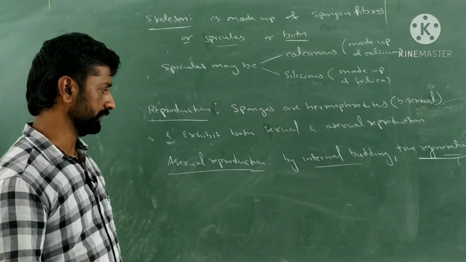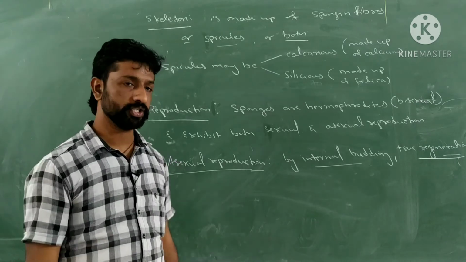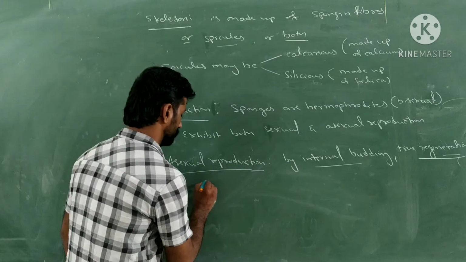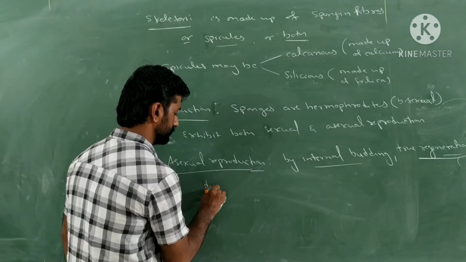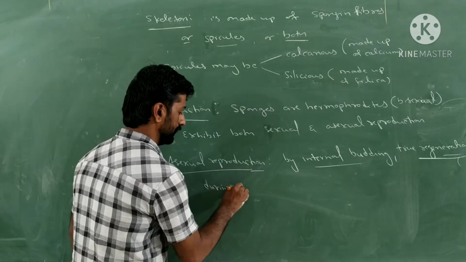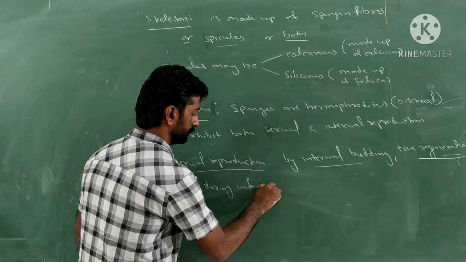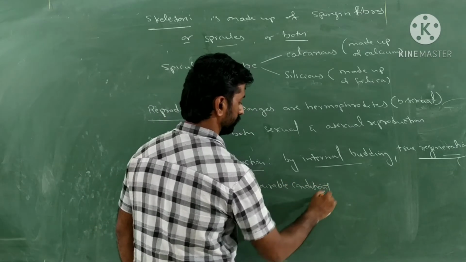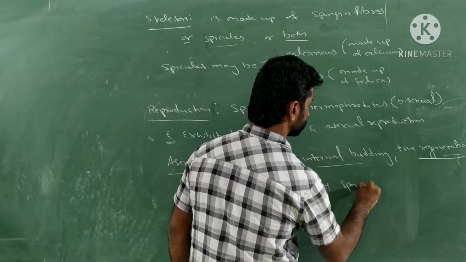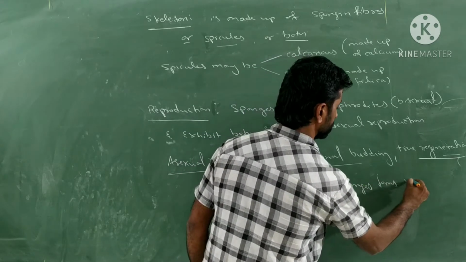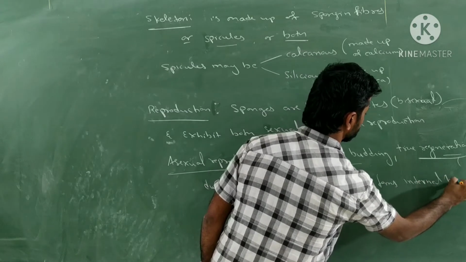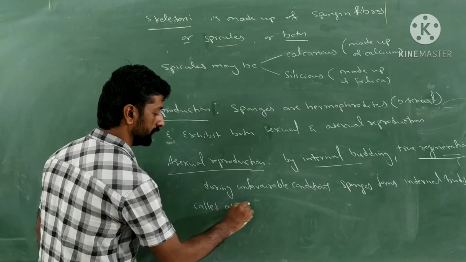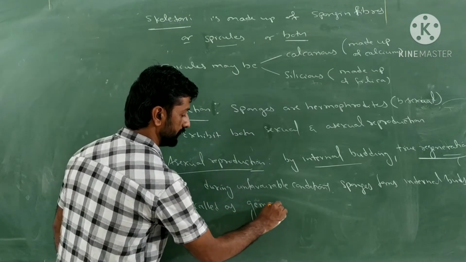What is the meaning of that? It means here, during unfavorable conditions, what happens? The sponges produce internal buds. So during unfavorable conditions, sponges form internal buds. These internal buds are called as gemules. These are called gemules.